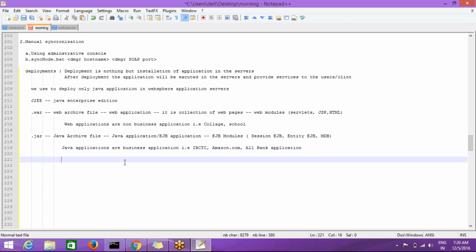Okay, so that is Java applications. And coming to the third file, it is the .ear file. EAR means enterprise archive file. Okay, so enterprise archive file is a complete business application.